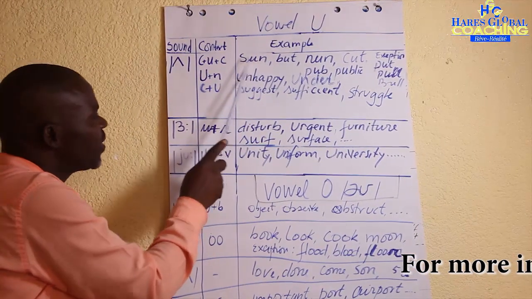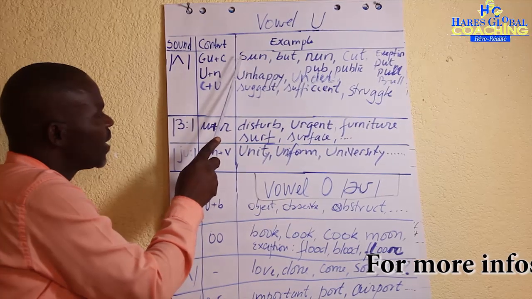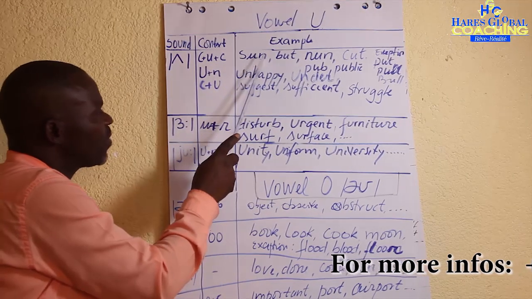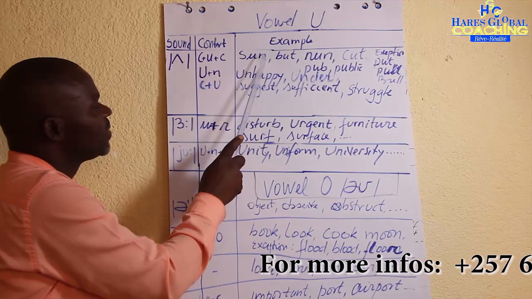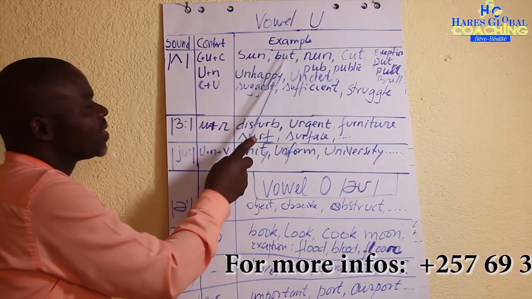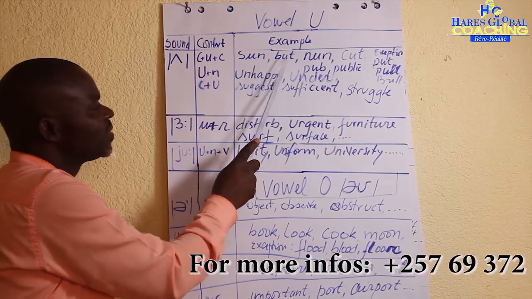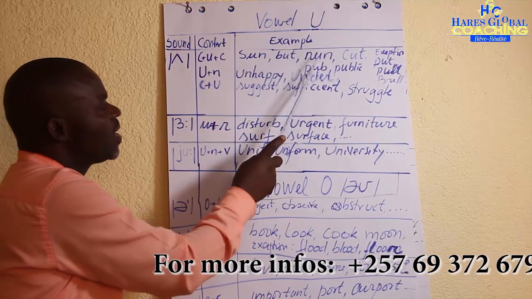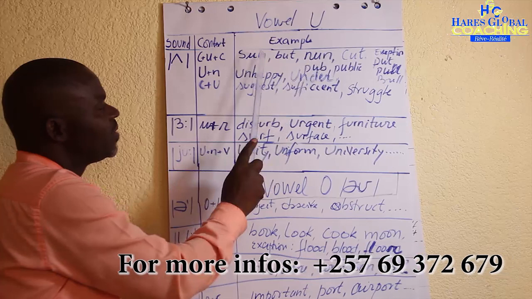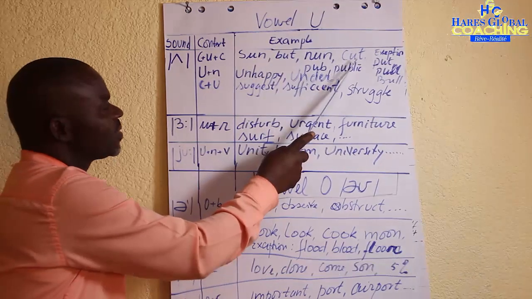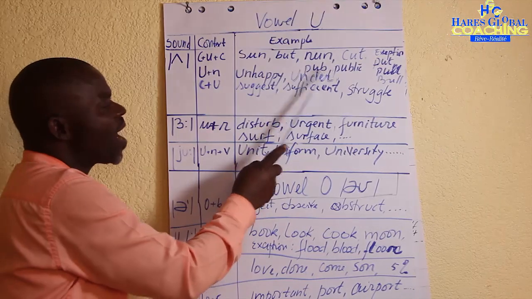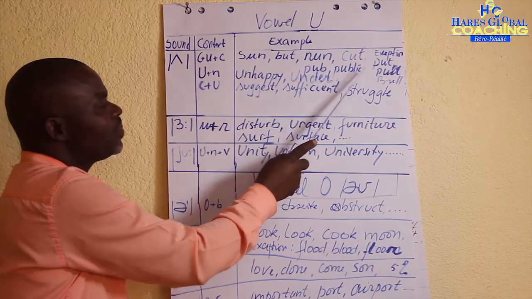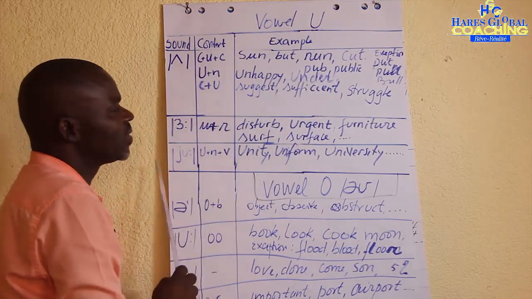Example, you see this context, consonant, U and another consonant, and we say sun, but, none, cut, pub, public.